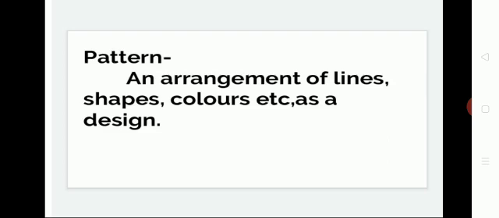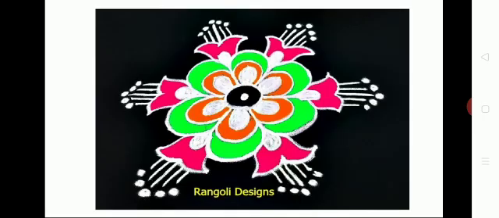What is meant by pattern? An arrangement of lines, shapes, colors, etc. as a design. So, why do we do Rangoli? The reason a Rangoli is drawn at the entrance of your house is because of its calming effect on a visitor who is just about to enter the house.